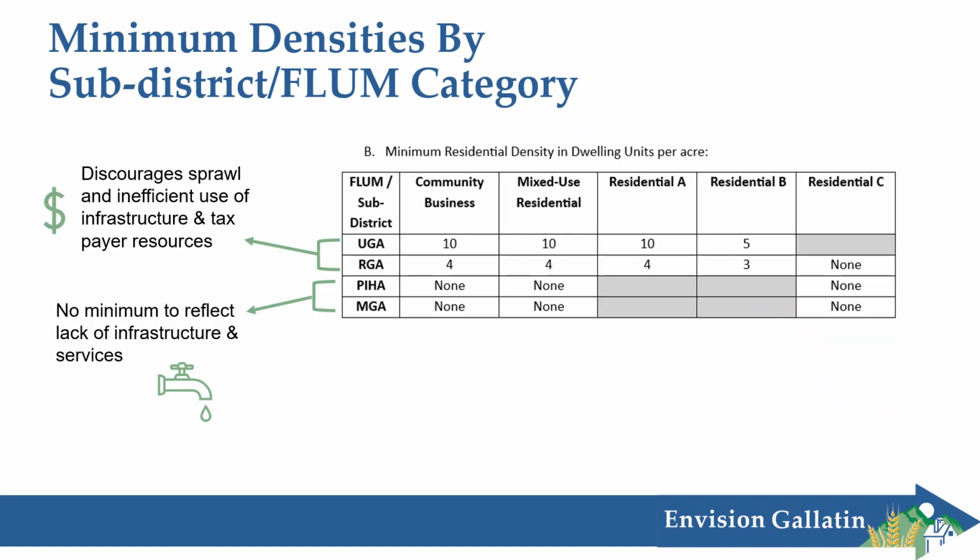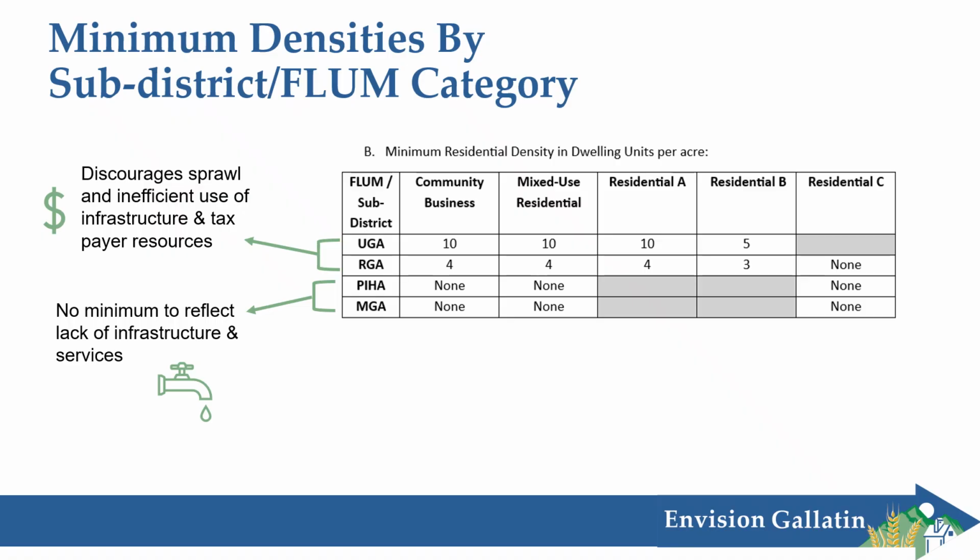Model code also includes minimum density recommendations to discourage sprawl and promote efficient use of taxpayer resources and infrastructure. So when you have a number of units spread across a large area, that can be very expensive for local government to serve. And when you do have infrastructure, it's important that that is utilized efficiently to use taxpayer resources the best that we can.